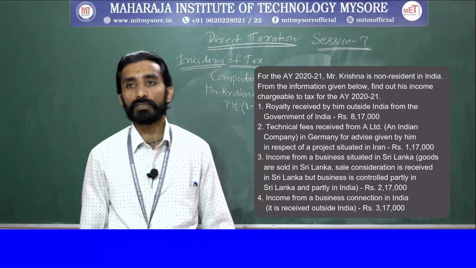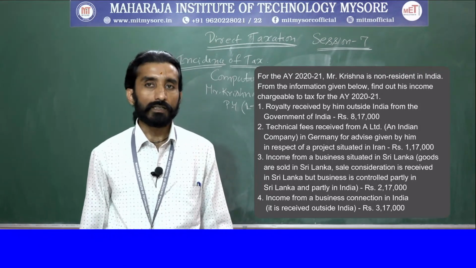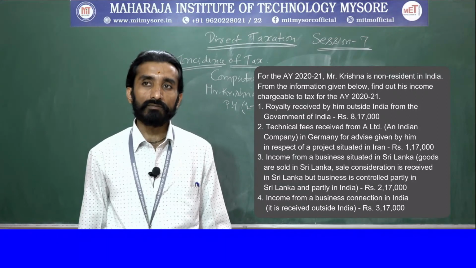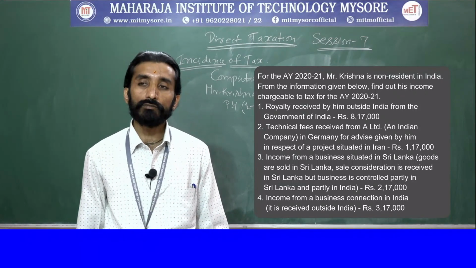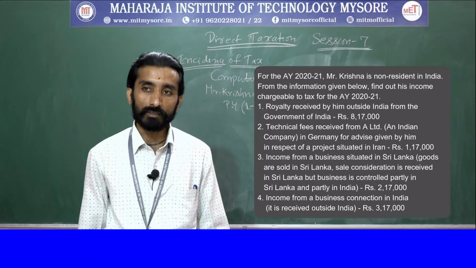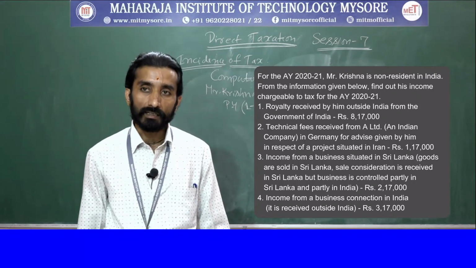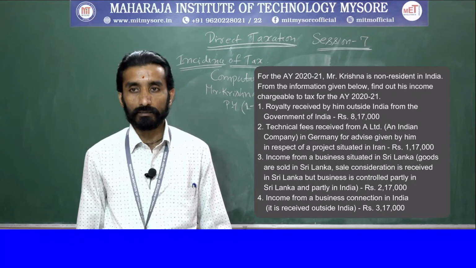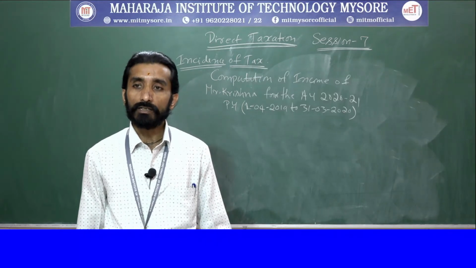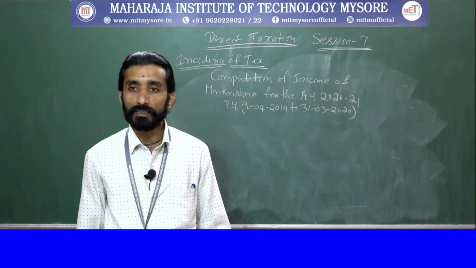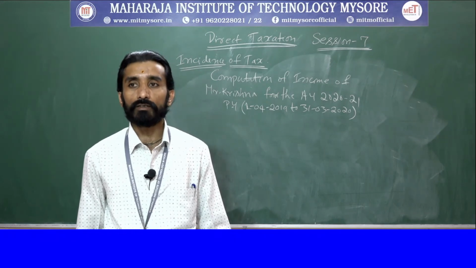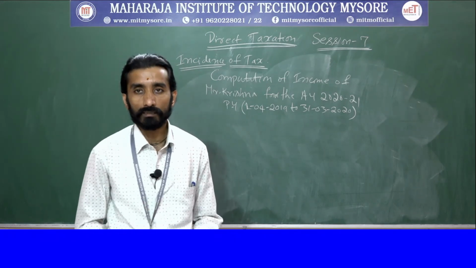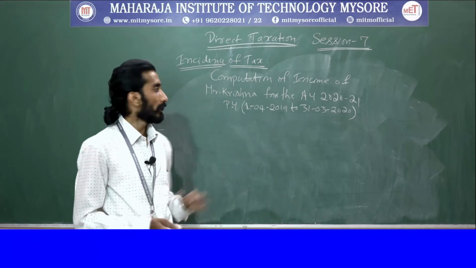So this is the information related to Mr. Krishna, right? Here they have said he is a non-resident. So you need to remember, when he is a non-resident, which are taxable and which are not taxable. First one, what they say here is royalty received by him outside India from Government of India. With respect to this we will calculate.